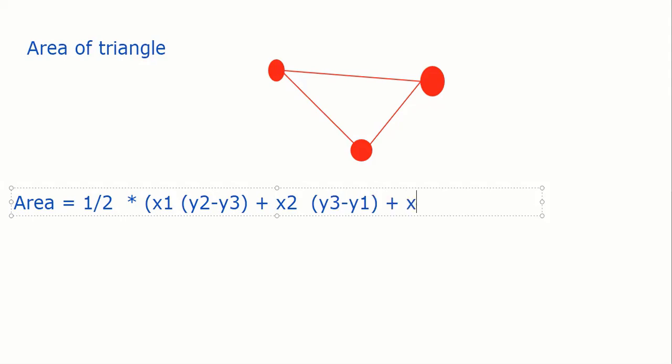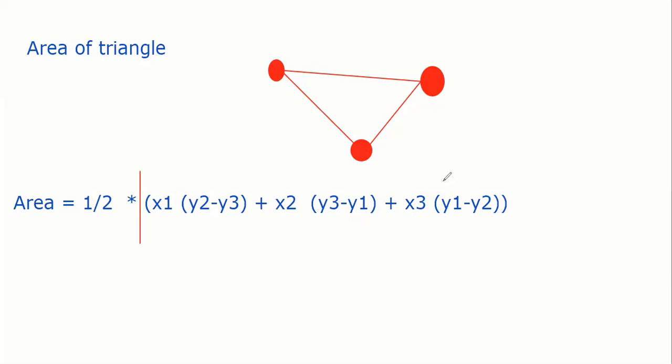Plus x3. So what is going to come? (y1 minus y2). It's symmetry. See, 1, 2, 3, 2, 3, 1, 3, 1, 2. That is the formula, sir: area is half of the modulus. Yes, modulus, because area or length cannot be negative. Obviously, if you're getting negative, make it positive, so just take the positive value. That is the area of a triangle.